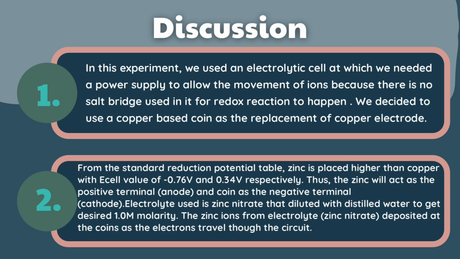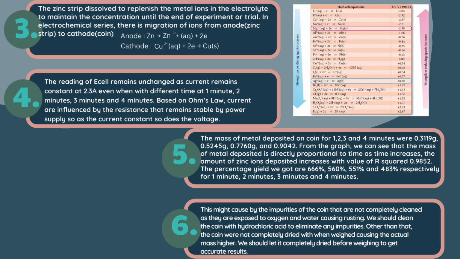Based on the standard reduction potential table, zinc, which is at a higher position, will be the positive terminal and anode, while the coin as the copper will be the negative terminal and cathode. The electrons move from anode to cathode, at which electrons migrate from the zinc strip to the coin. The electrolyte used in this experiment is zinc nitrate, so the zinc ions from zinc nitrate are deposited at the coin. The zinc strip will dissolve to replenish metal ions in the electrolyte solution to get a constant concentration of zinc ions throughout the experiment. The cell reading does not change as the current applied at 2.3 ampere remains constant for all 4 trials, following Ohm's law, whereby if resistance is constant, the current will be constant, followed by voltage.